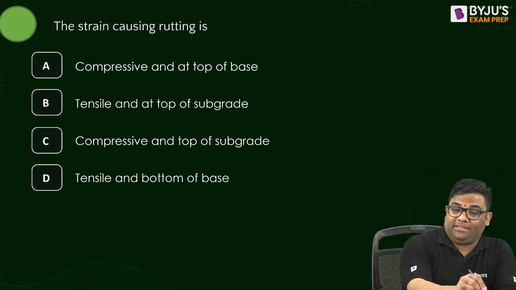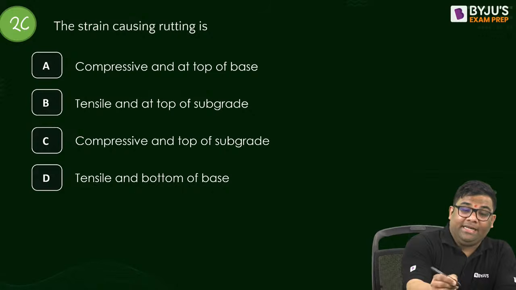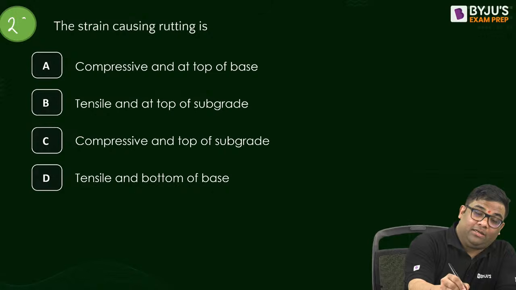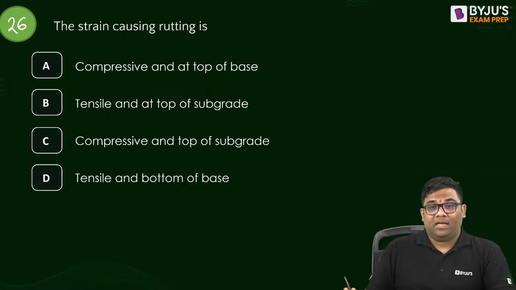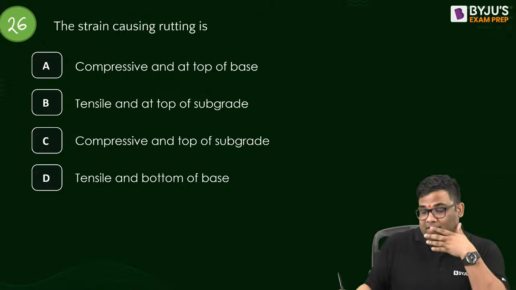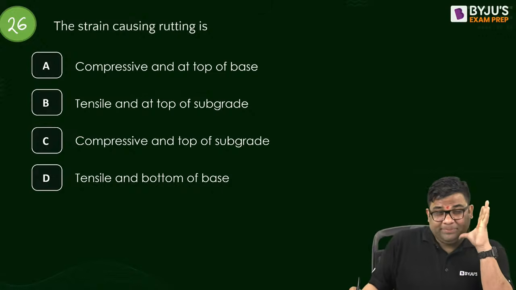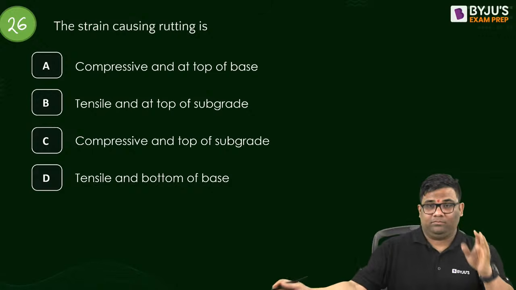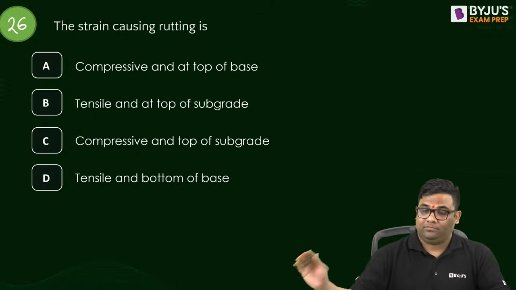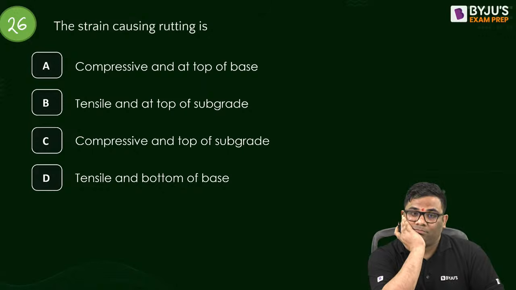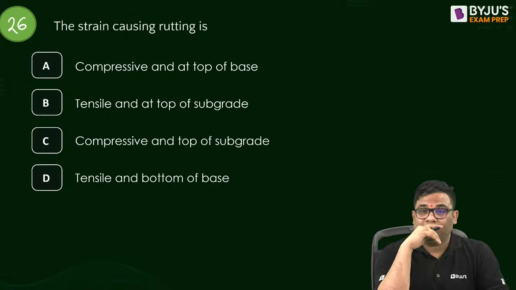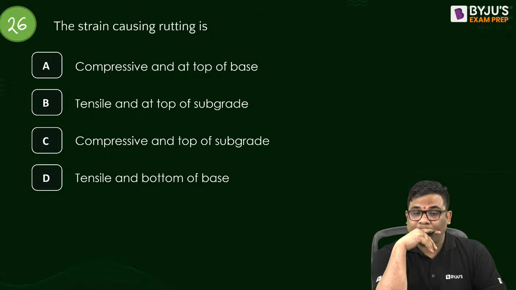Continue. Question number 26. Strain causing rutting. Oh, a theoretical question. All these questions are now hit. I'll explain this question. If you know the answer, then answer. Otherwise, I will answer. Do you know this answer? I'll explain also, don't worry. Answer is C. Good, very good.